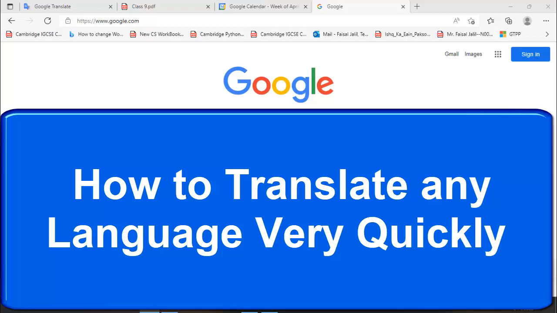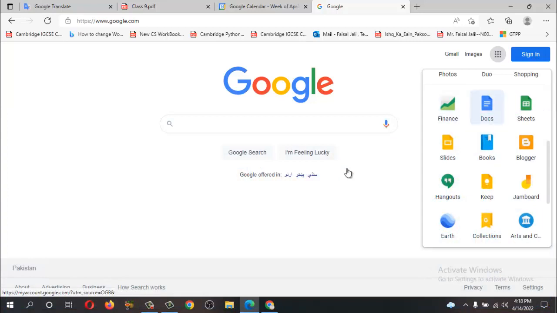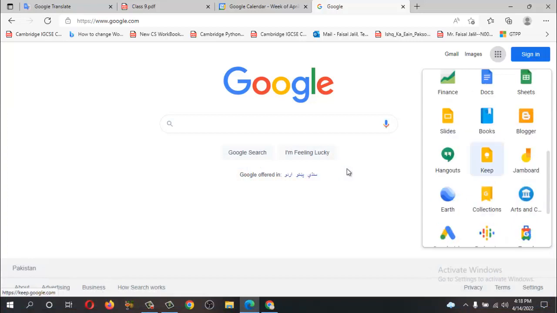Okay, today we are going to learn how to convert any text into any other language. For example, we are going to use Google Translator today to convert English into Urdu, English into Farsi, Arabic, or any other language. So how to convert this?